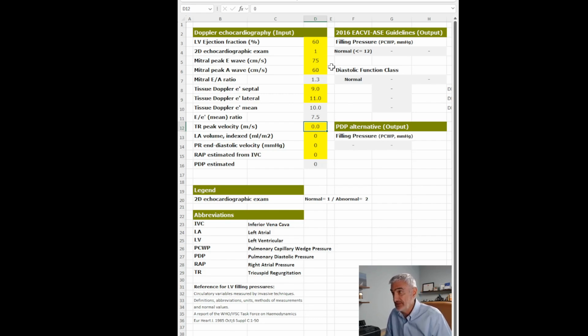A peak velocity mitral valve of 2.1. LA volume index of, for example, 32. And you can see here on the right that we have normal filling pressures and a normal diastolic function class, which means 0.